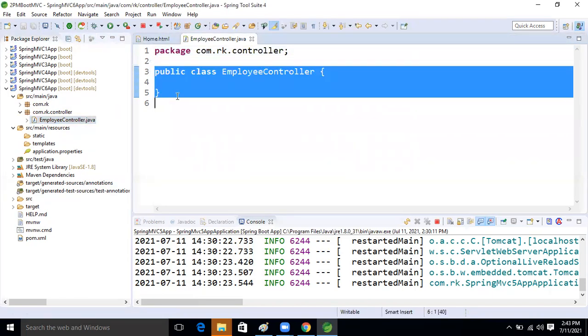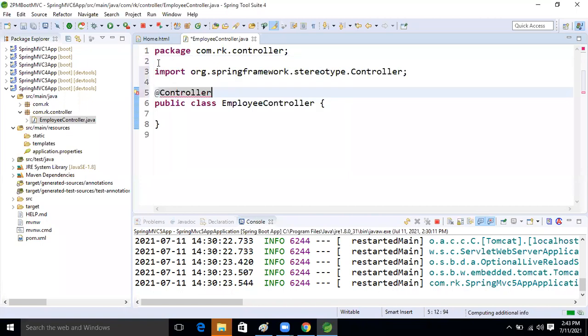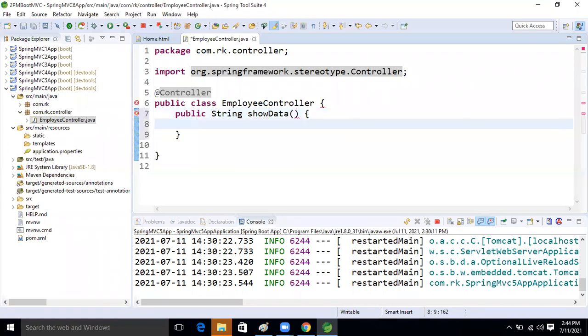So how can we make this class a controller class? Which annotation will we use? Controller. Yes, @Controller. Good. Here let's take one method, public String data, I'm taking just now. So return what?